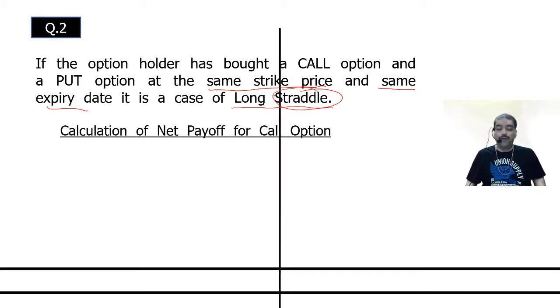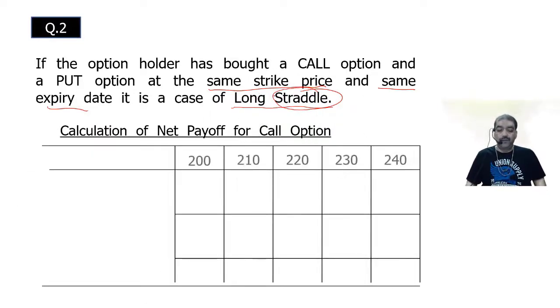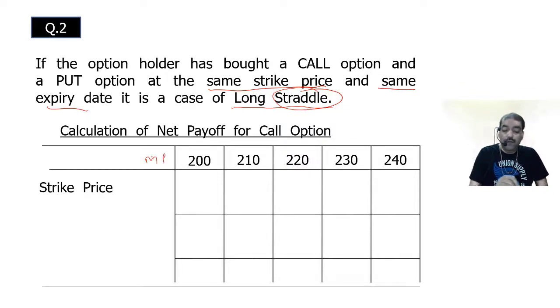Alright, calculation of net payoff of the call option. Different possibilities have been given to you for the market price. Now, I will exercise the call option only when the market price is more than the strike price. The strike price is 220. So I will exercise the option only when the market price is more than 220. I will buy at 220 over here.